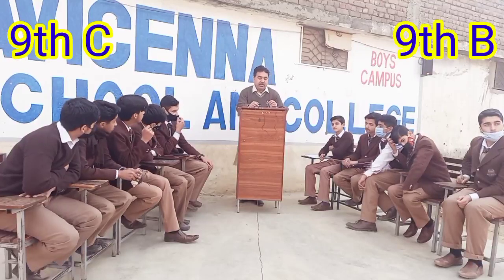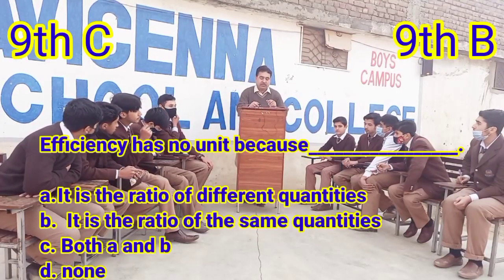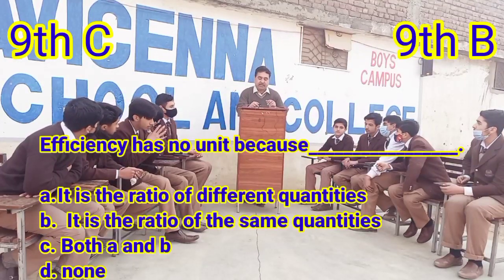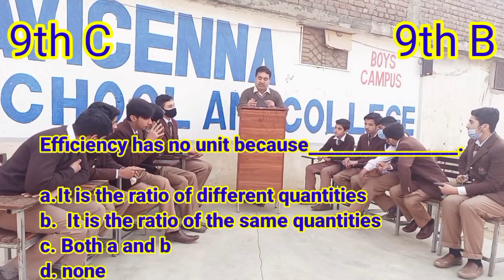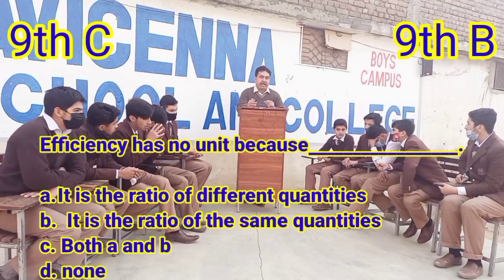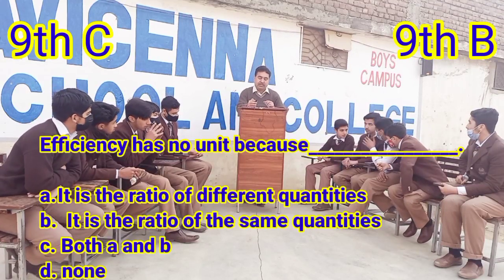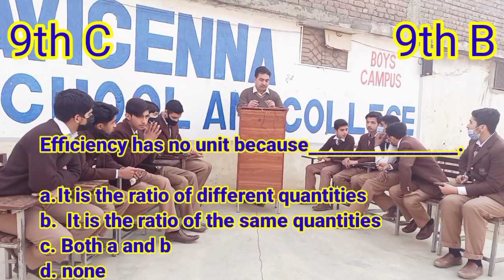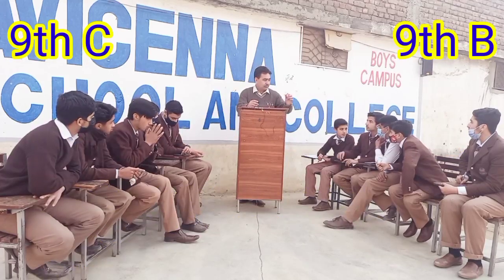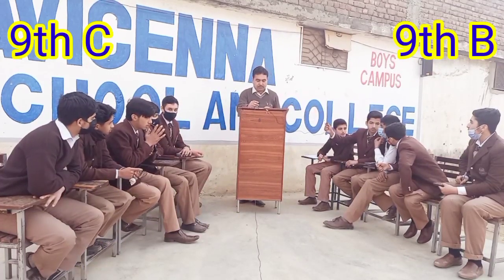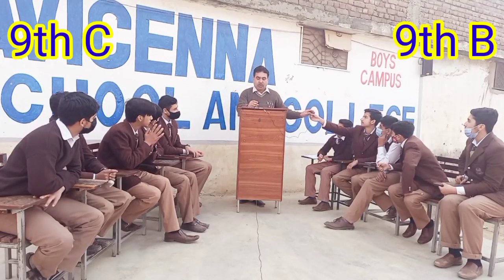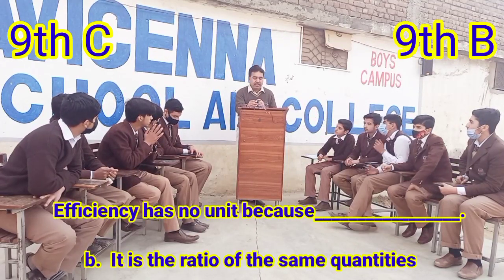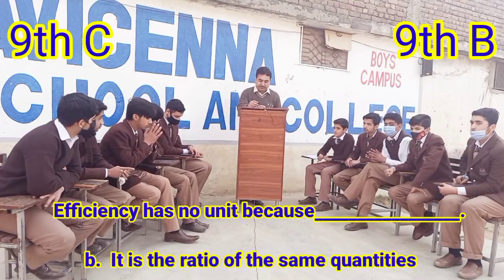Question 9. Efficiency has no unit because A. It is the ratio of different quantities. B. It is the ratio of the same quantities. C. Both A and B. D. None of these. Ratio between same quantities. Option B. It is the ratio of the same quantities is the right option.